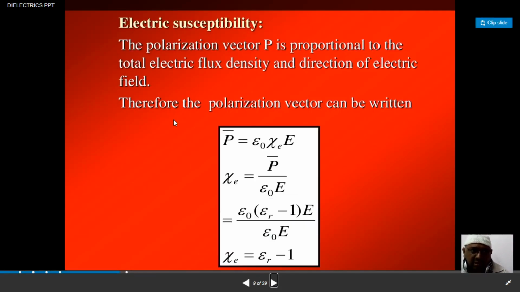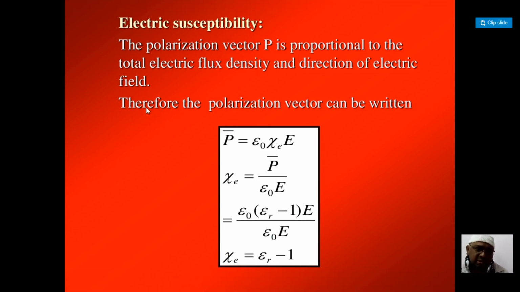Next aspect: what is actually susceptibility? Again an important parameter comes into existence. The polarization vector is proportional to the total electric flux density and the direction of the electric field.